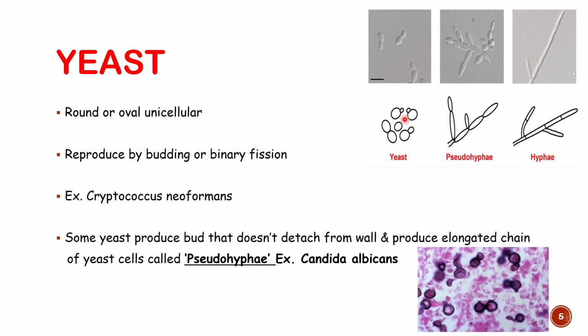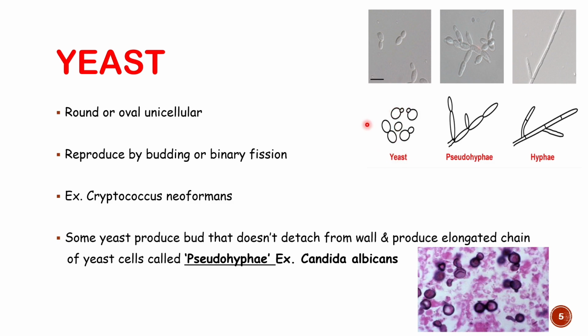So this is the yeast form. You can see that if the fungus grow as a yeast form, they are round and unicellular. You can see it is round, right? They are round, single cellular, and they will reproduce by budding or binary fission. So they will grow as a budding. You can see a bud here attached to the membrane. It's an identical bud, developed from the extrusion of cytoplasm. So the yeast will grow as a budding form.